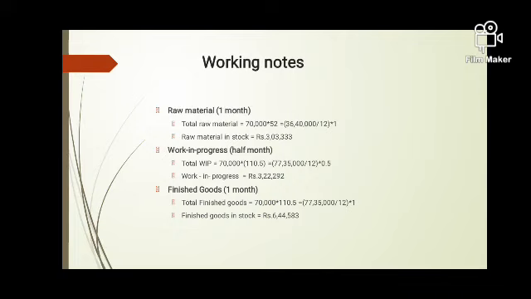Similarly, for work in progress, we will take total cost, so 70,000 into 110.5, and work in progress comes to 3,22,292. And finished goods, it is given for 1 month, and for finished goods again we will take the total cost, that comes to 77,35,000 for a year, that is for 12 months, and for 1 month comes to 6,44,583. The remaining working notes are given in the further part of this video.